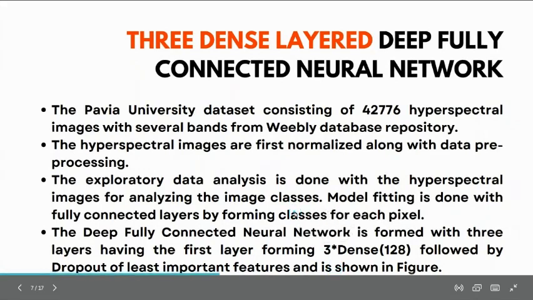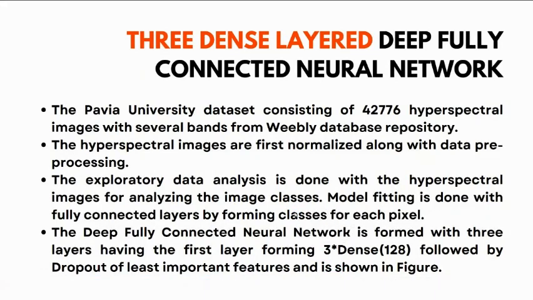The hyperspectral images first go through pre-processing and then normalization, and exploratory data analysis is done on the hyperspectral images for classification. Then the model which we are going to propose is applied to the images to get classes for each pixel.